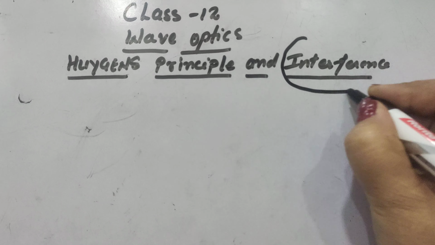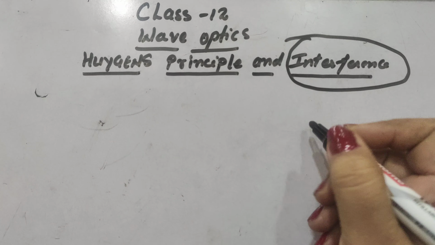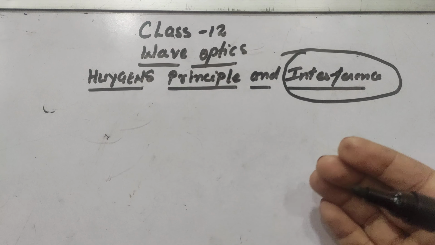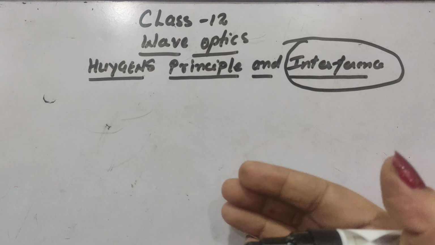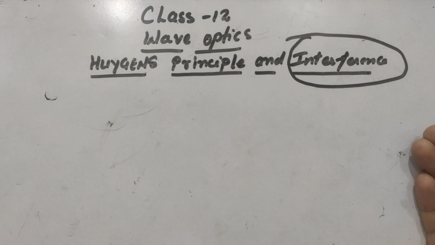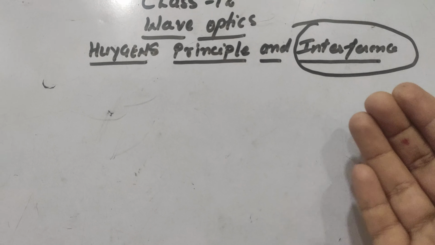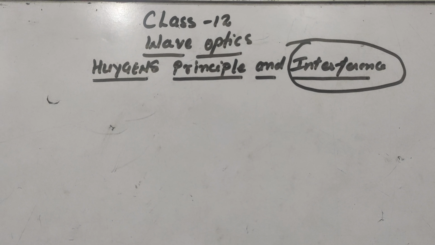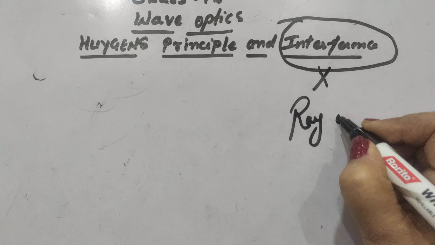Till now we have studied about the reflection of light, refraction and rectilinear propagation of light. All these phenomena indicate that light travels in a straight line. Then how can they interfere? So the phenomena of interference, diffraction and polarization could not be explained with the concept of ray optics.